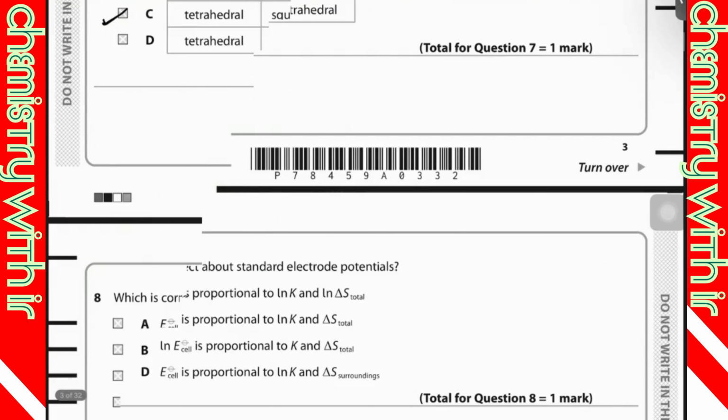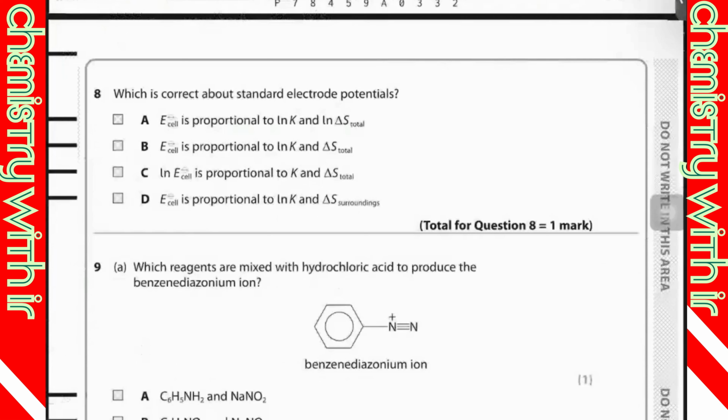Which is correct about standard electrode potentials? So this is a statement that you need to know. Option B: E of cell is proportional to ln K and delta S total, the entropy.